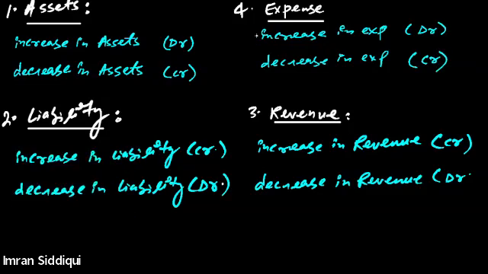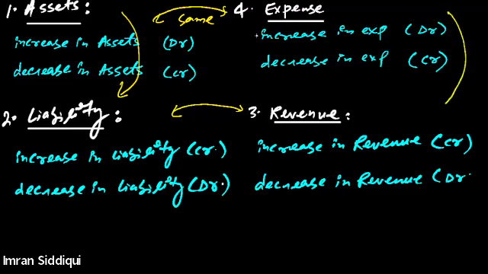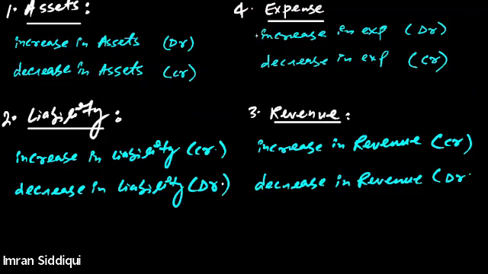Got it? See, this one is same rule for asset and expense, same rule for liability and revenue. And opposite rule for asset and liability, opposite rule for expenses and revenue. Got it, everyone? I'm making it more relatable so that it will be easier to remember. Right, everyone? Is this clear? Anybody having a problem understanding this? No, sir, it's clear.